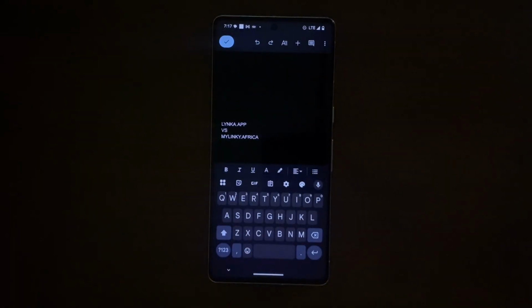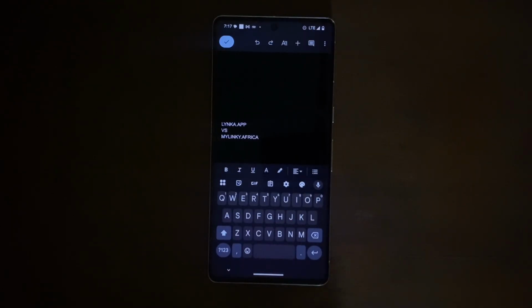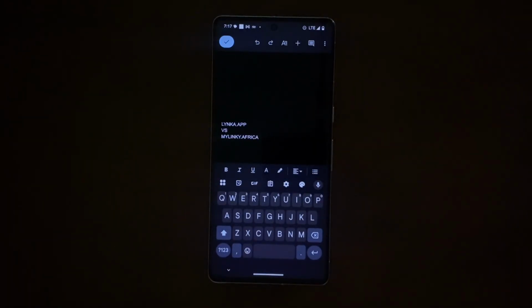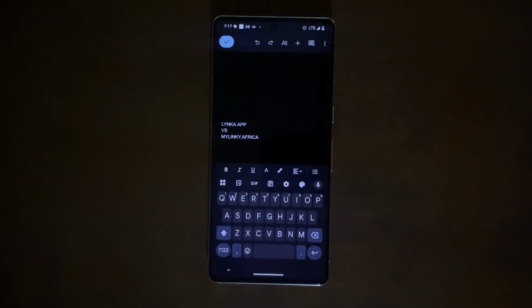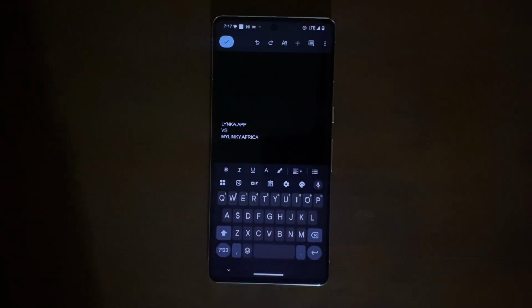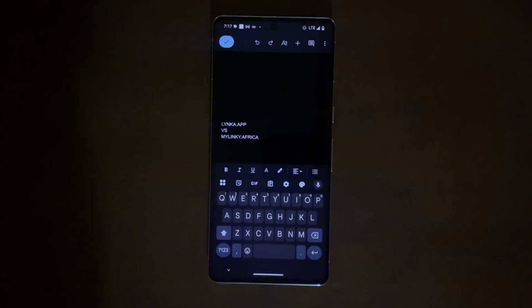But at the end of the day, which one should you go for? Lynka.app or Mylinky.africa? Now, here is my opinion on this. Personally speaking, if you want something from a more technical standpoint that has a lot more features, more information, more technicalities, in the good type of way, then Mylinky.africa is the place that you should be going to. But currently, since they're having this issue where I can't alter my links or add or delete anything, then I don't think you should go there right now.